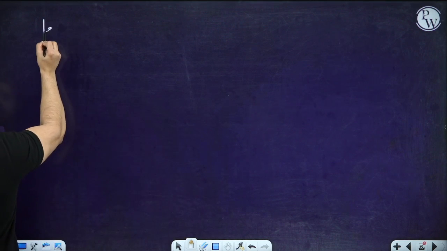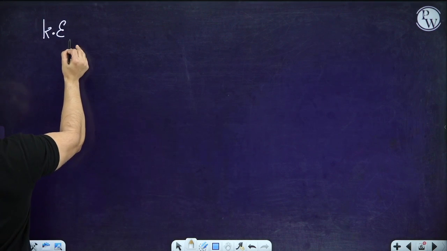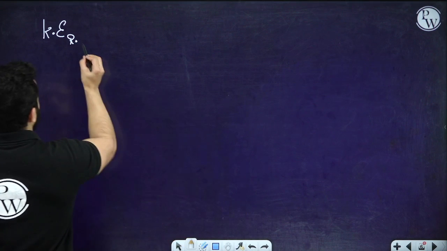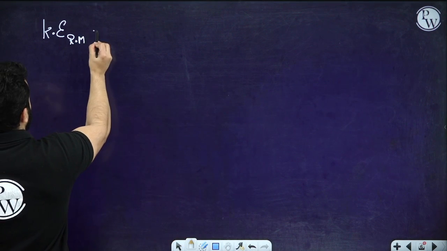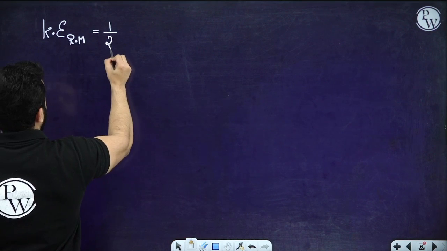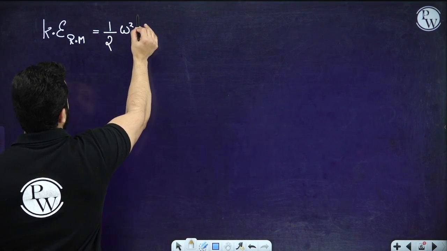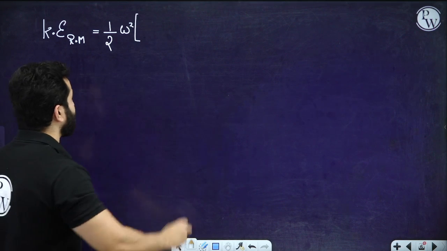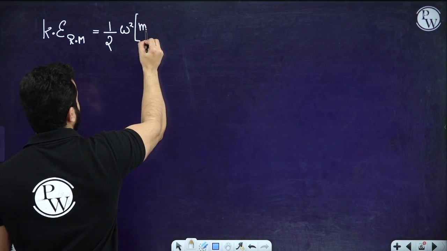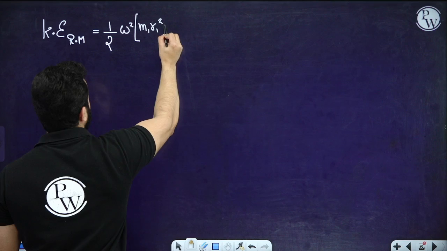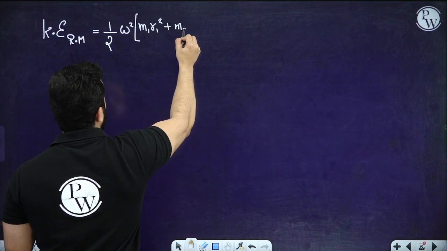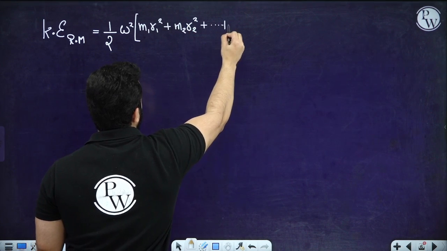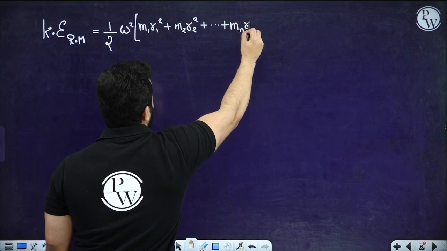If you look over here, I have got this formula: kinetic energy for rotational motion can be written as half omega square, and then I have got something in brackets, which is m1 r1 square plus m2 r2 square and so on, mn rn square.